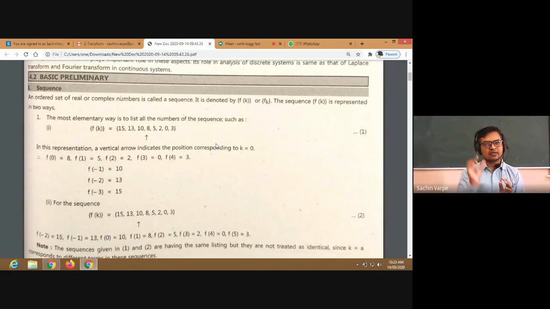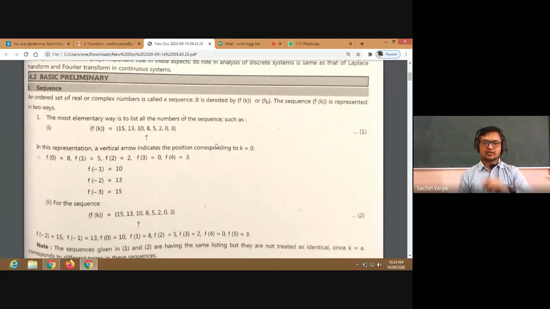It is not necessary that the value is 1 only. It can be 10 lakh, whatever. It is the value at the first position. So it is denoted by f of 1, then f of 2, f of 3, then f of minus 1, f of minus 2, isn't it? So these are the positions or the terms of the sequence. So the arrowed position decides the zeroth position, and then right and left positions are characterized by that arrowed position. If an arrow is not there in the given representation, then the very first position will be our zeroth position,